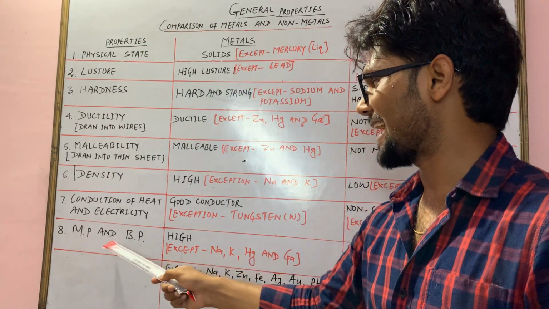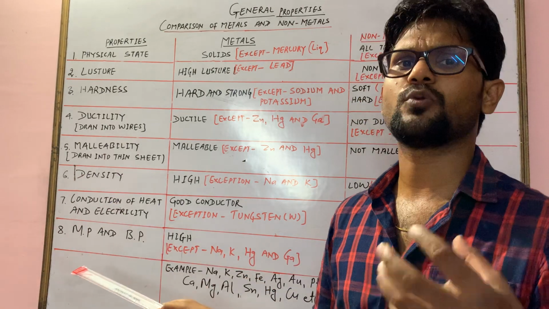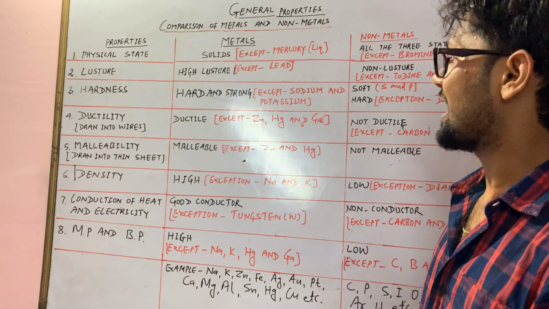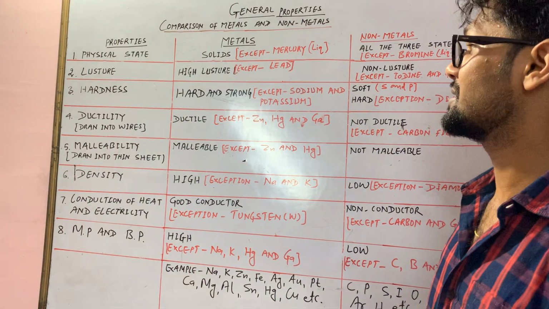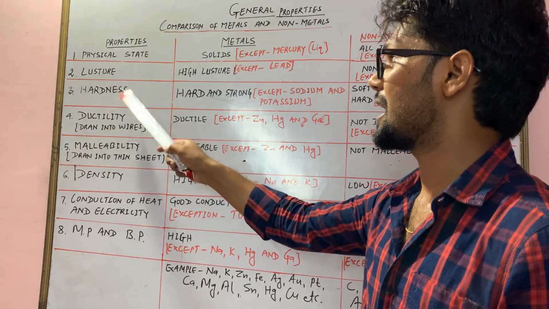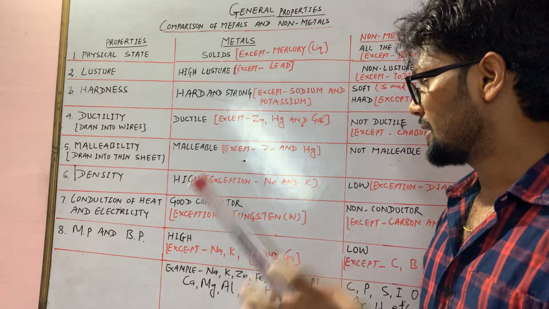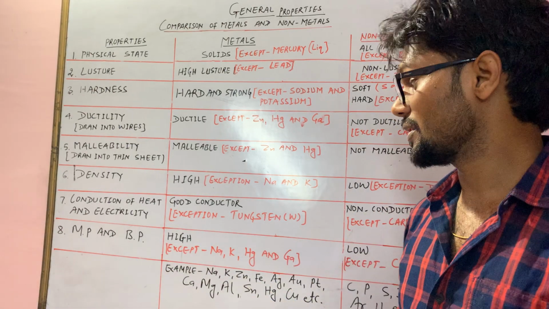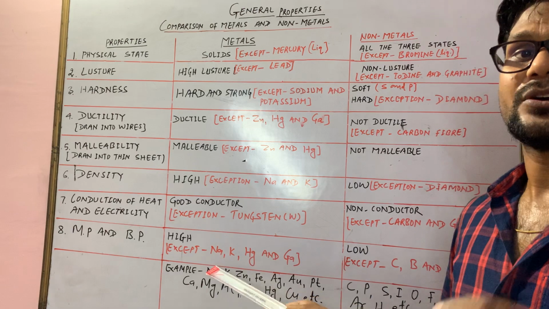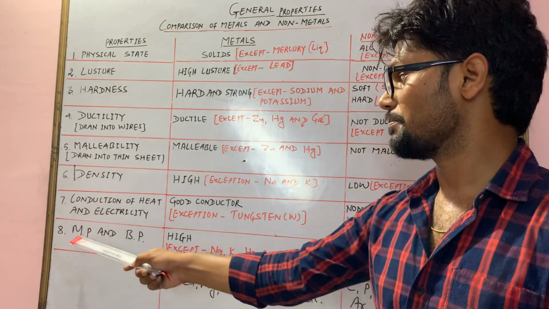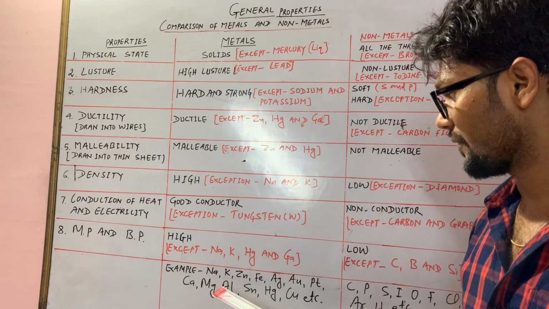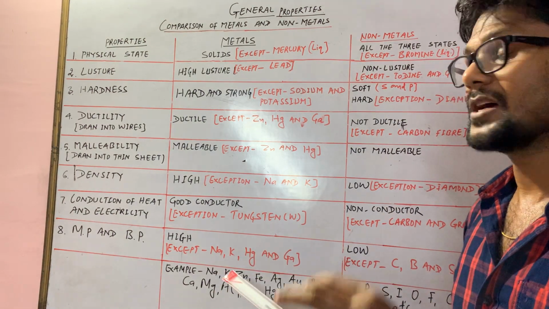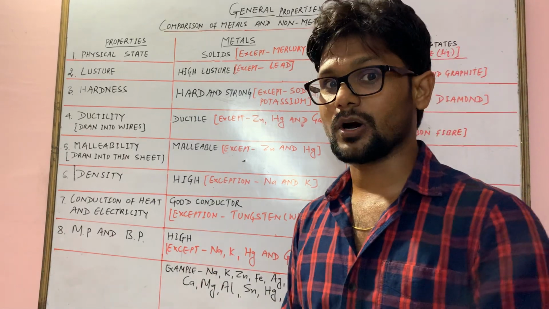Now we'll come to the next and last point of the properties of metals and non-metals, that is melting point and boiling point. You know what melting point and boiling point are? At what temperature it melts and at what temperature it boils. Do metals have high melting point and boiling point? Yes, because metals have high density and they are hard. This is why they possess high melting and boiling points, except there are exceptions which possess very low melting and boiling points. Examples of exceptions are sodium, potassium, mercury and gallium. They possess low melting point and boiling point.